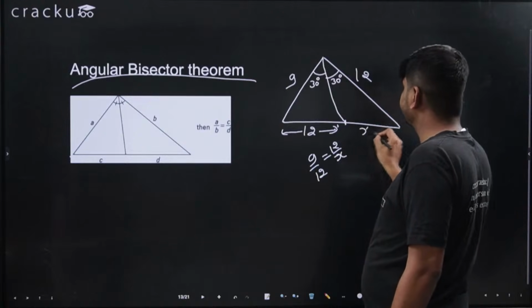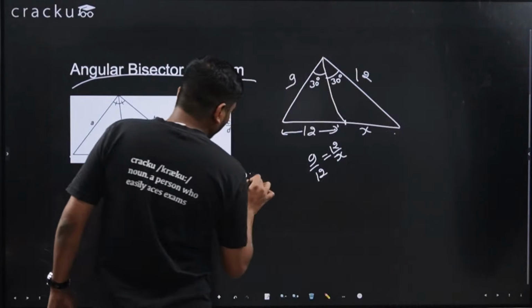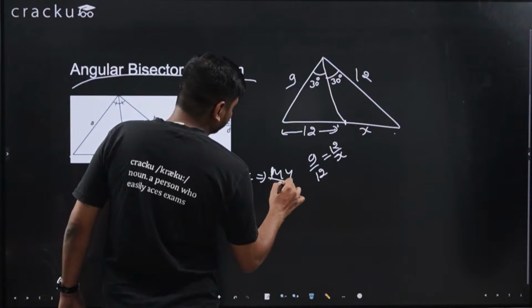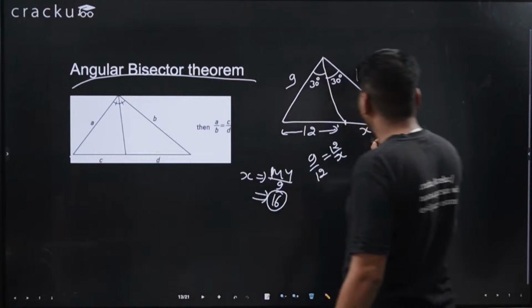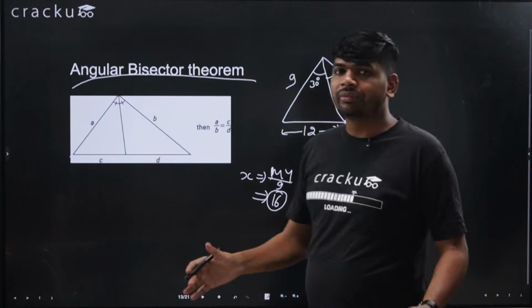If this is x, you can easily find. So x will be equal to 12 into 12, that is 144 divided by 9, and this is 16. So this side will be equal to 16 using the angle bisector theorem.